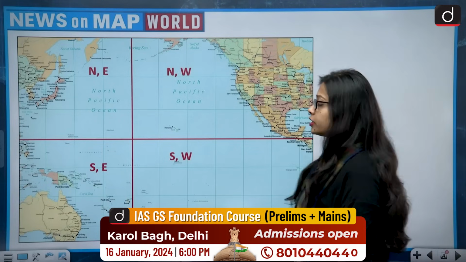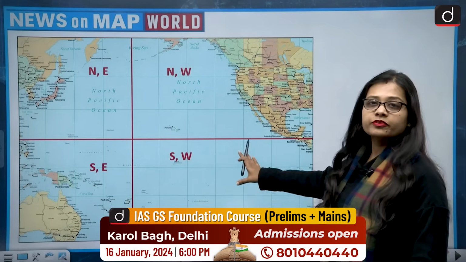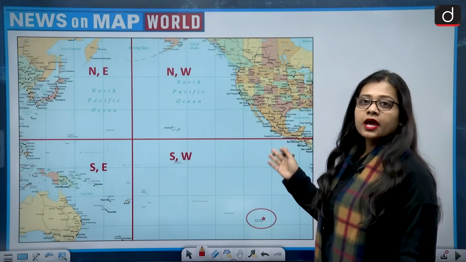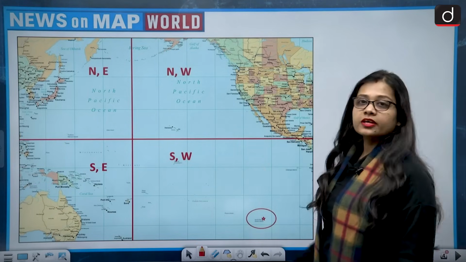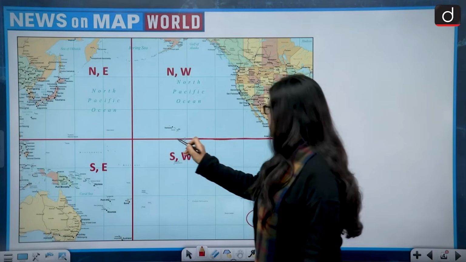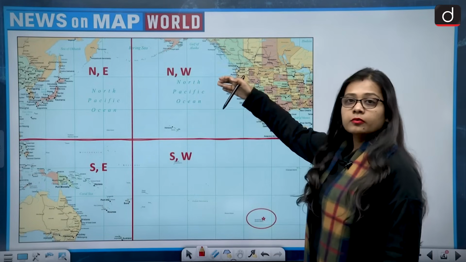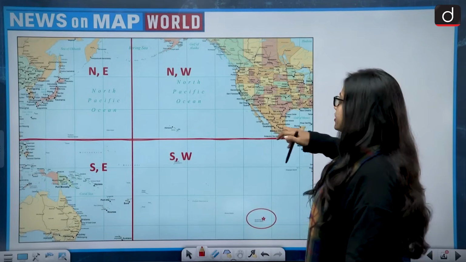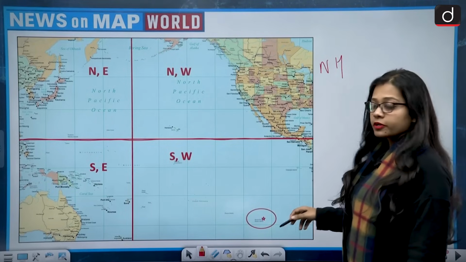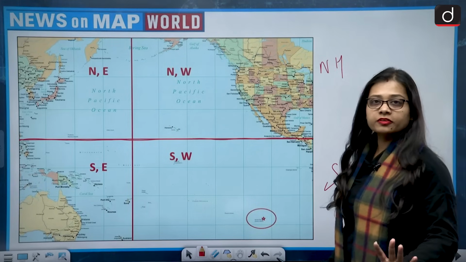So first of all let's see. This is the world map, and we have divided it between the southern and northern hemisphere and then the eastern and western. See, this is the equator, and this divides the globe into two halves, the upper one being the north hemisphere and the lower one being the south hemisphere. I hope this is very clear.